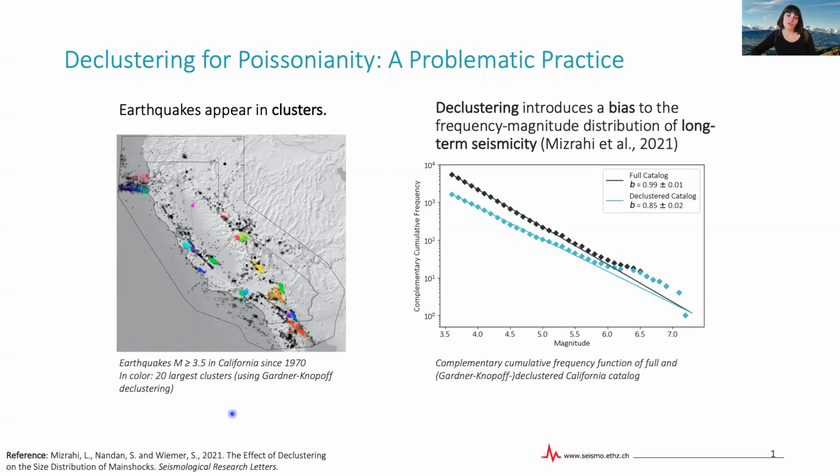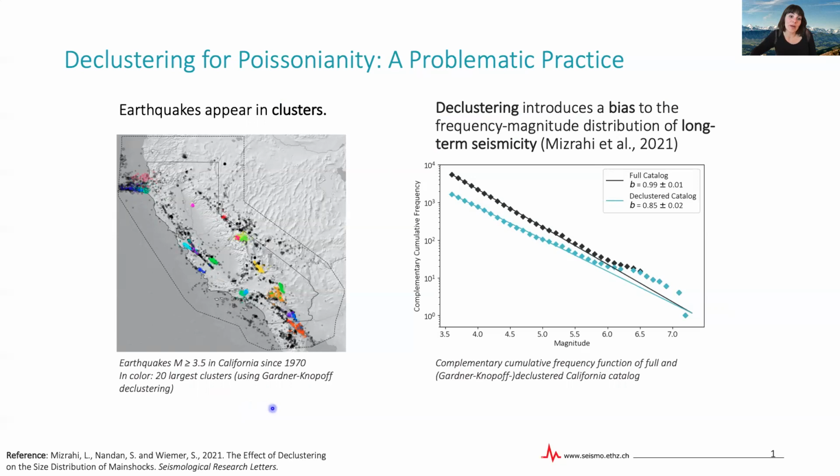Now, to avoid spatial biases and to be able to build upon this convenient assumption of Poissonianity, earthquake catalogs are usually declustered prior to being used for PSHA. That means that clusters are identified, and then from each cluster, the largest event, so the main shock, is kept in the catalog.